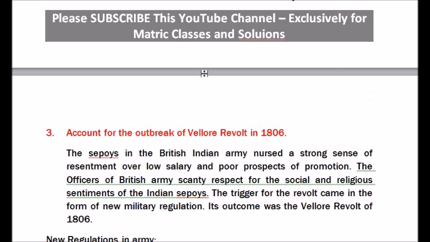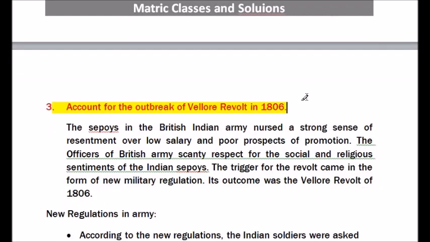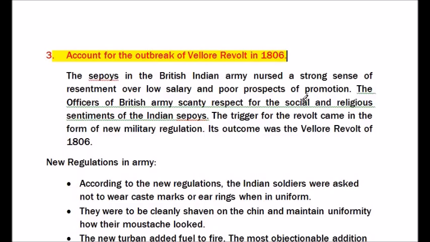Question number 3. Account for the outbreak of Vellore Revolt in 1806. The Sepoys in the British Indian Army nursed a strong sense of resentment over low salary and poor prospects of promotion. The officers of the British Army had scant respect for the social and religious sentiments of the Indian Sepoys. The trigger for the revolt came in the form of a new military regulation. Its outcome was the Vellore Revolt in 1806.